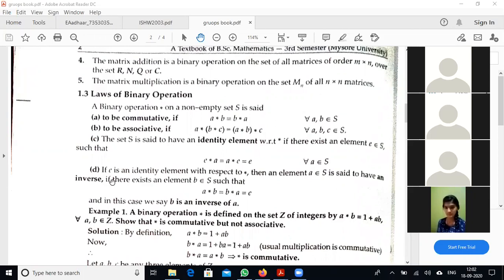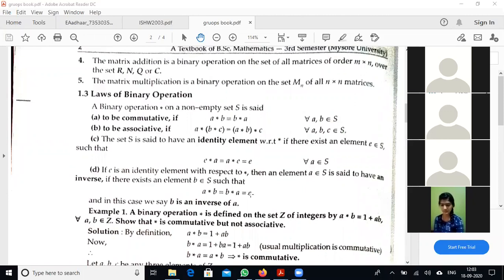Next, come to the inverse law. Inverse law is defined as: for any two elements A belongs to S and B belongs to S such that A star B is equal to B star A is equal to the identity element. That means if we take two elements from the given set and their product is the identity element, then we say B is the inverse of A and A is the inverse of B. This law we call the inverse law.